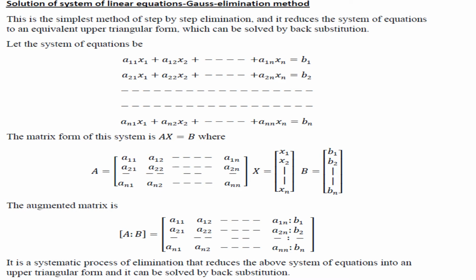So it is a systematic process of elimination that reduces the above system of equations into an upper triangular form, and it can be solved by back substitution.